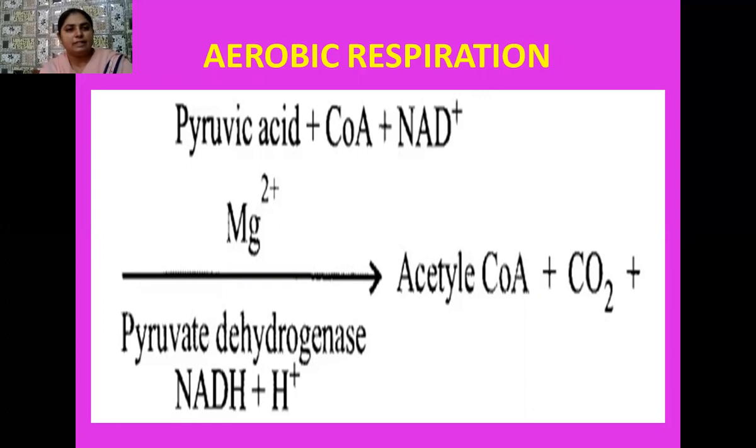So from glycolysis, we receive 2 molecules of ATP, and from this equation of aerobic respiration we obtain 2 molecules of NADH. That means 6 ATPs, and the previous 2 ATPs. So from glycolysis and this step of aerobic respiration, the net gain is 8 ATPs. And later the 36 ATPs are formed from the Krebs cycle. I will tell you how it happens.